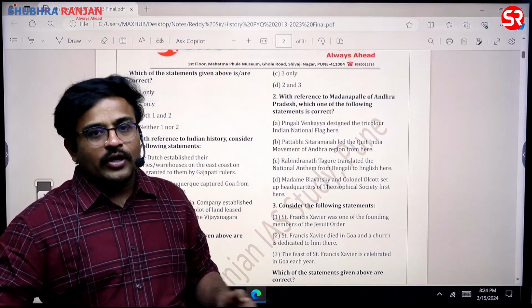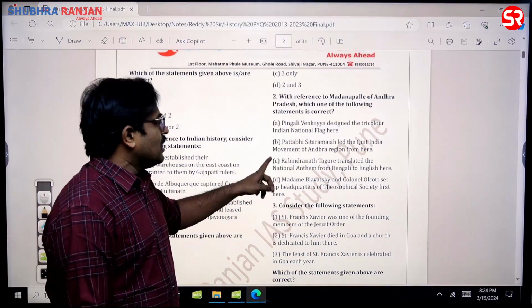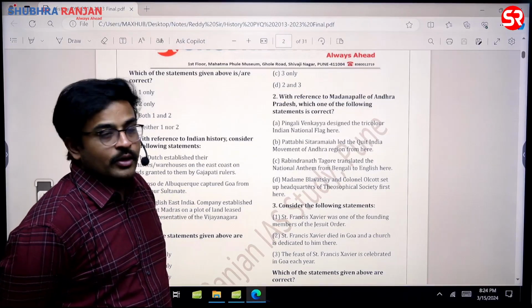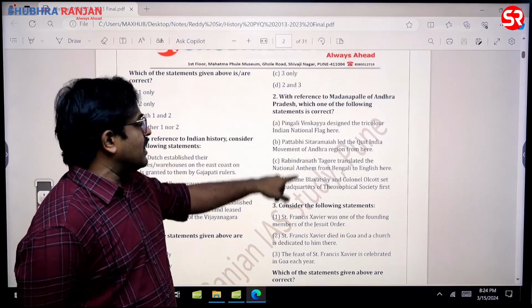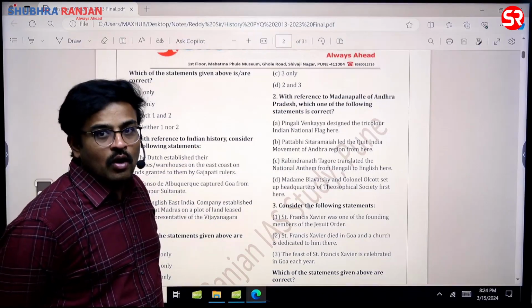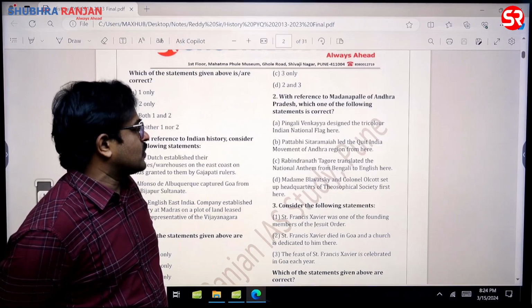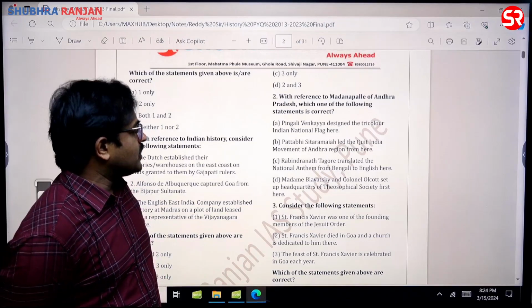This is important, and the answer for this question is that Rabindranath Tagore translated the national anthem from Bengali to English here, sir. You can see Madanapalli has a link with Blavatsky and Olcott too, because both of them are Theosophists. That is one reason, sir. So C is the answer for this question.